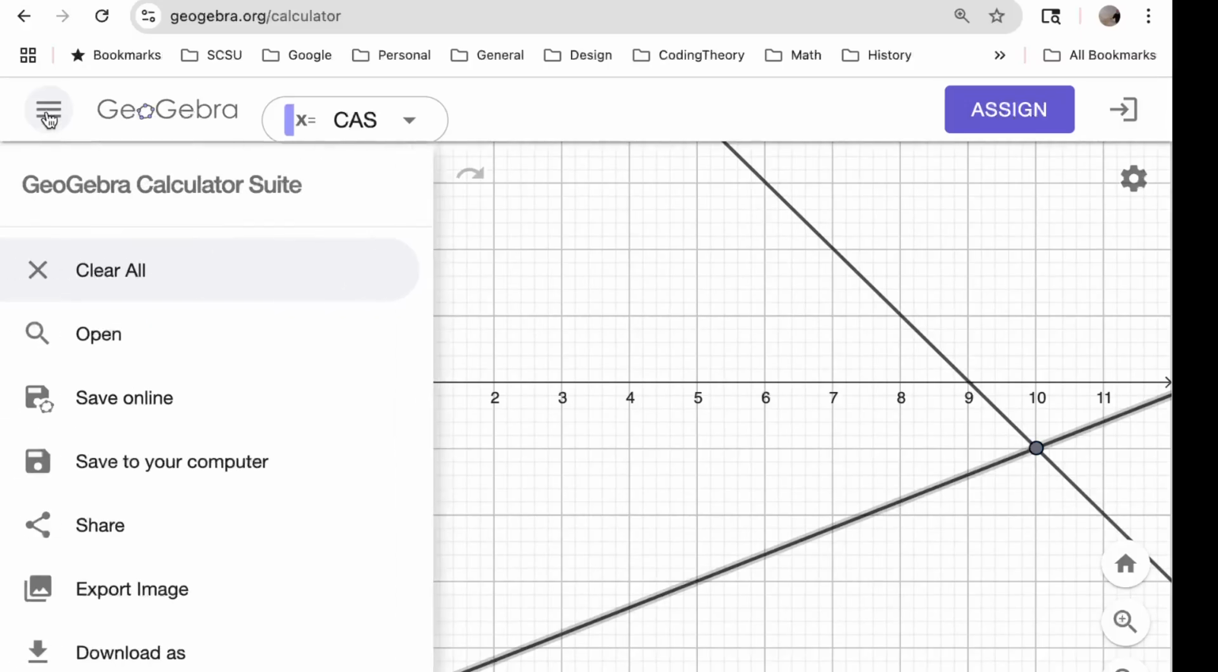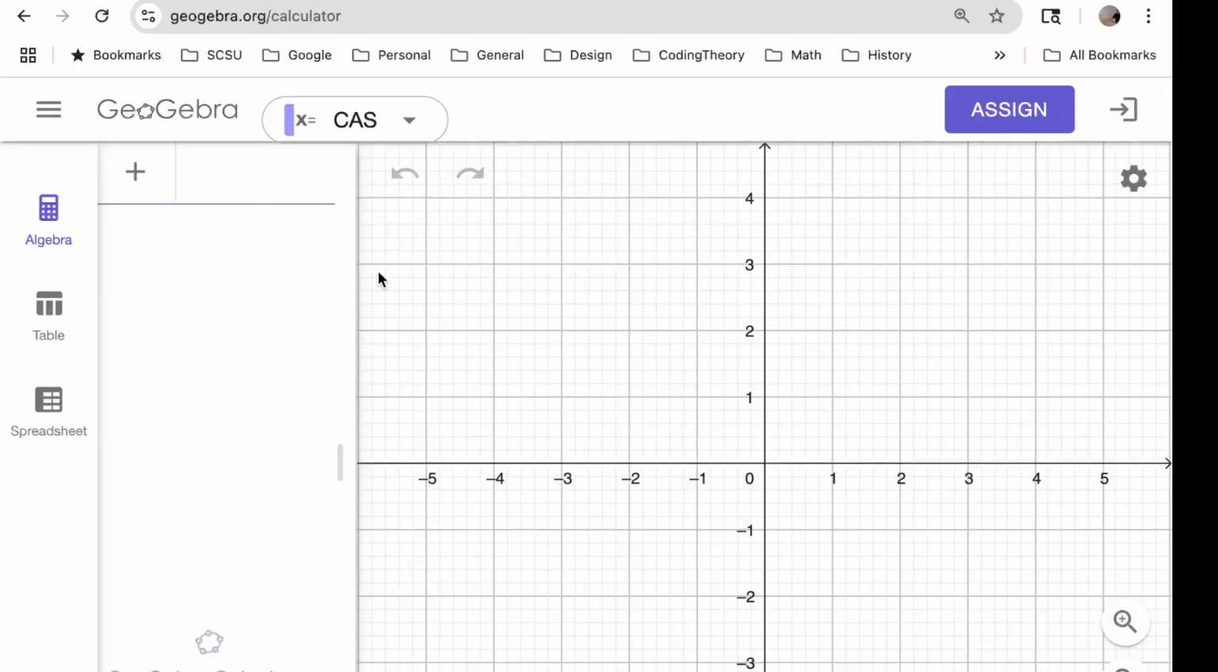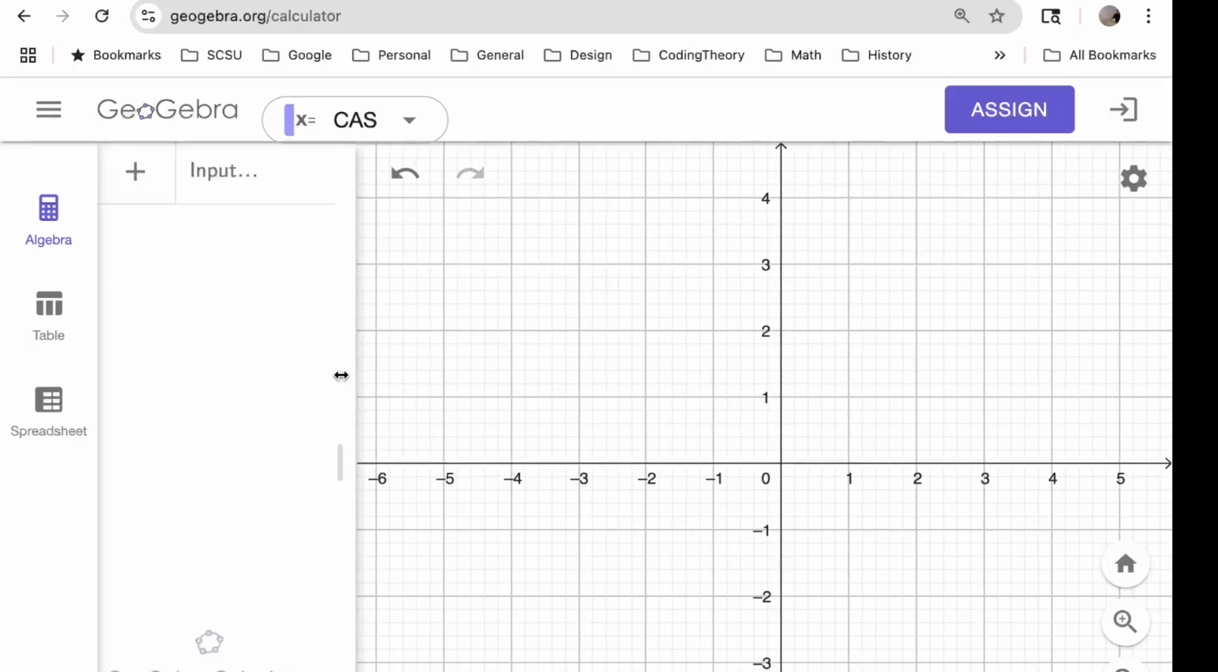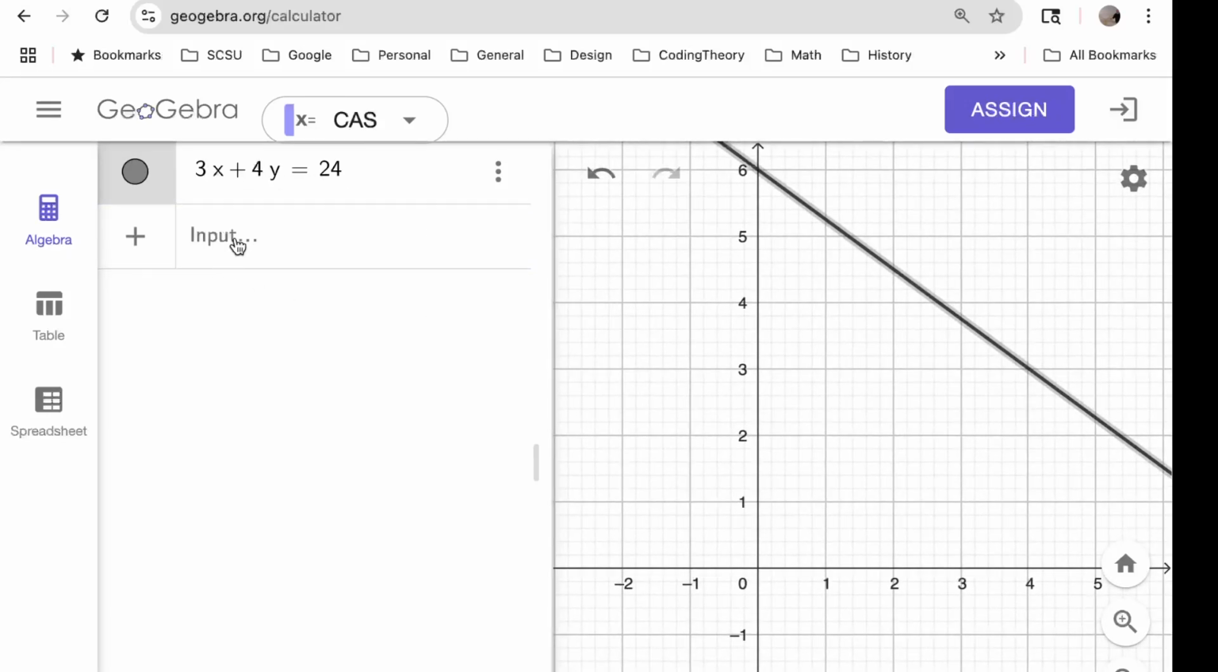Let's clear out this stuff and start with a fresh screen. So we had two lines. I want to make this a little bigger so you can see it. 3x plus 4y is equal to 24. That was one equation. It's just barely visible on the screen over there. And then the other one was minus x plus 2y, and the right-hand side of that was 2.